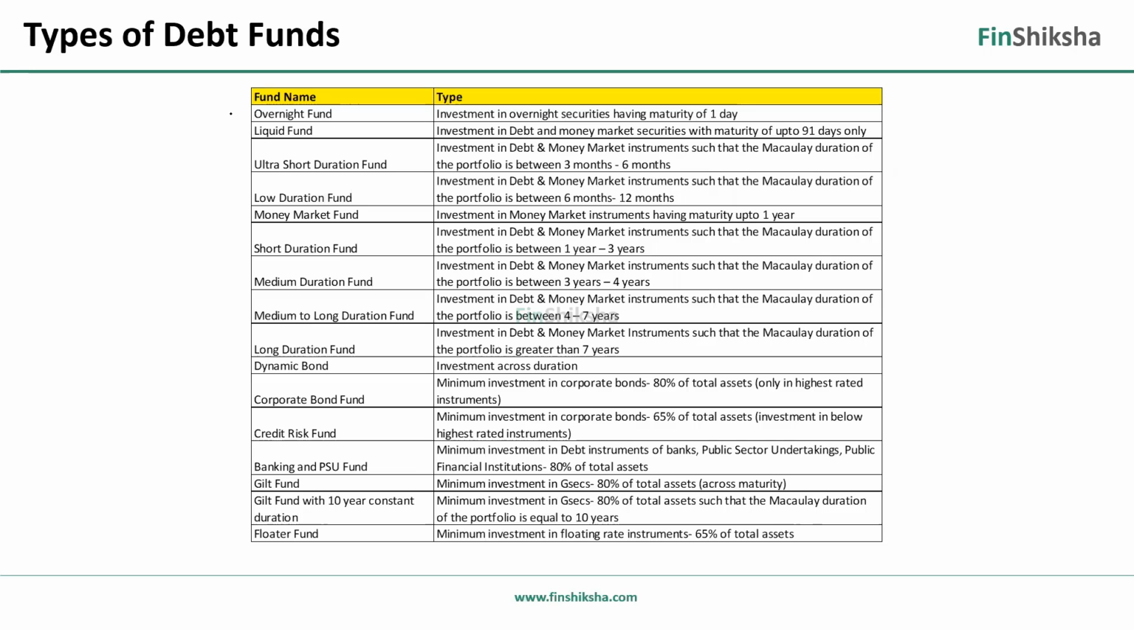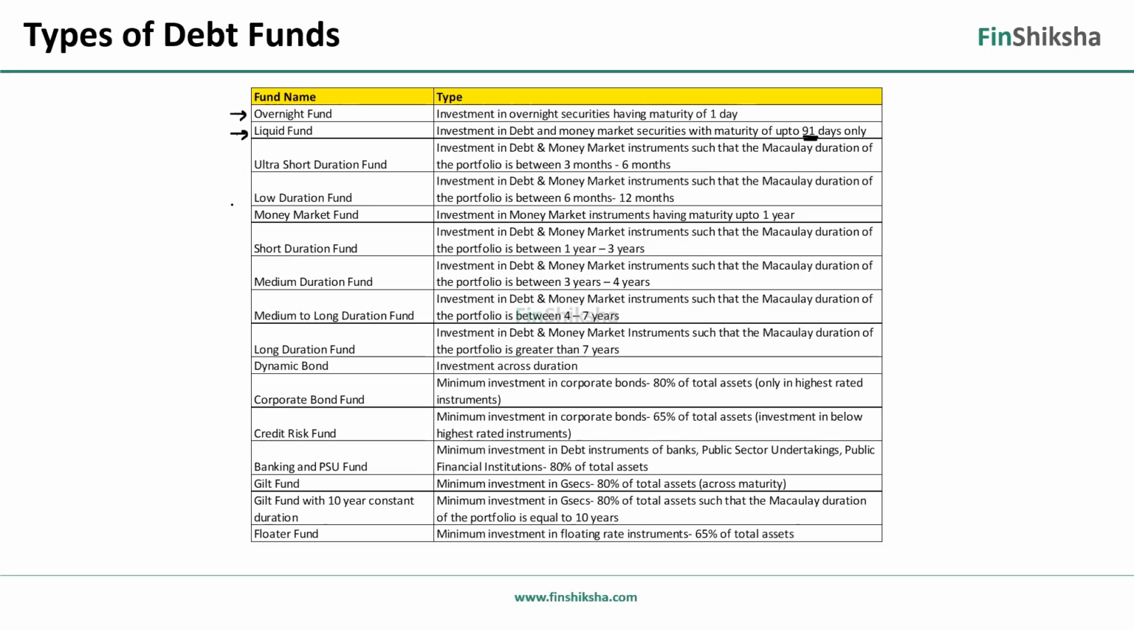So there is an overnight fund, which invests in overnight securities having a maturity of 1 day. We have bonds which have a maturity of 1 day. Overnight funds invest only in those, completely risk free, more or less, right? Unless something goes really wrong in the day and tomorrow someone defaults. Usually overnight funds are practically risk-free funds, right? Then funds with a maturity of up to 91 days are called liquid funds, right?